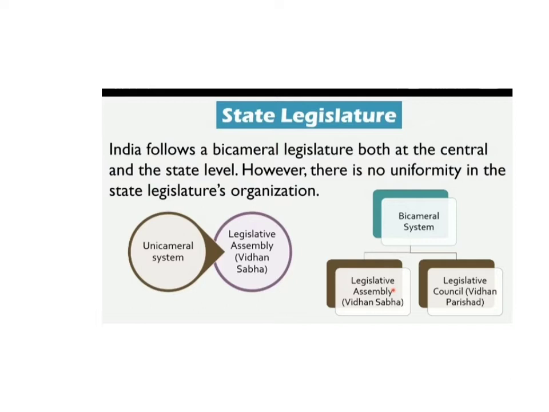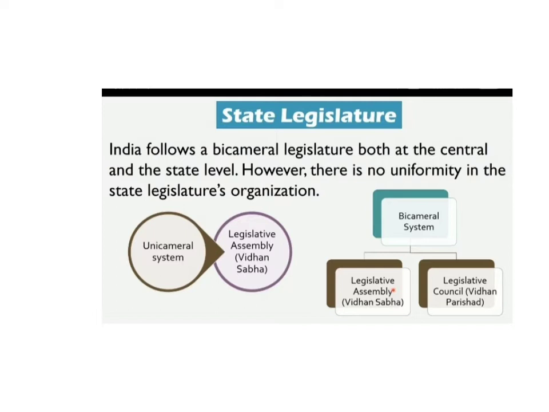We have to discuss the state legislature, or we can say the state government. As you know, India follows a bicameral legislature both at the central and the state level. However, there is no uniformity in the state legislatures' organization. India follows a bicameral legislature, that means we have two houses at the center, and at the states as well.